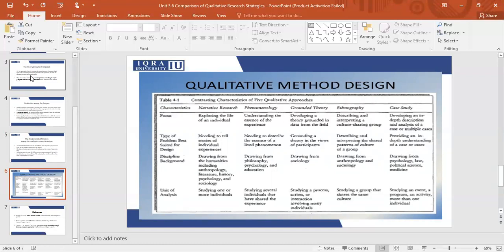Mostly business students use phenomenological research because they are more into understanding the impact, the lived experiences of different people. Educational research can go into narrative research as well, for example, if you are studying the experiences of a single teacher. Grounded theory is also used in education and in business as well. Whenever there is no theory, you can understand the process, and then you can understand how it worked.